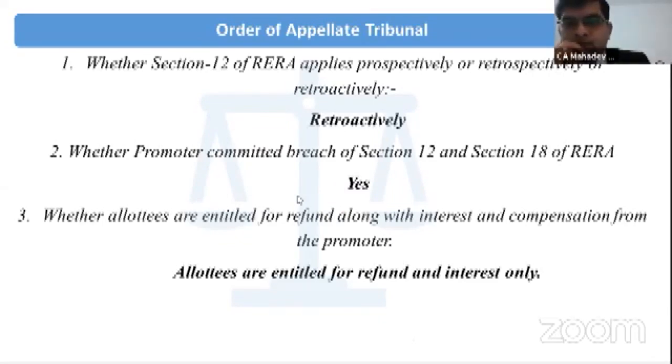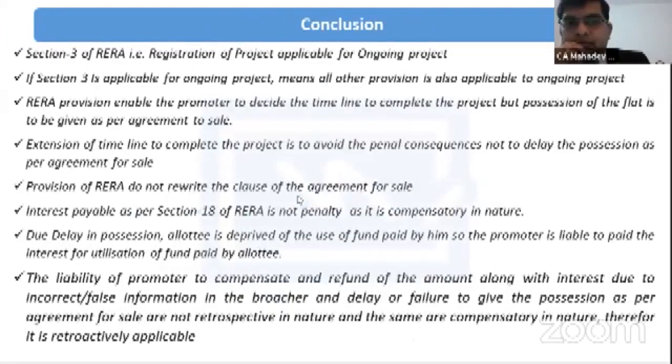My personal view is, in that case, why have they not levied the penalty or compensation, why is it not provided? Because there was no major loss. They have only considered the interest, because whatever fund was given by the LOT to the promoter was utilized by the promoter and the LOT could not utilize that fund. That's why the Mah.Real Appellate Tribunal has given the judgment that LOT will be entitled for the refund along with interest.